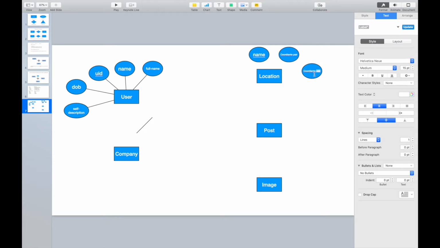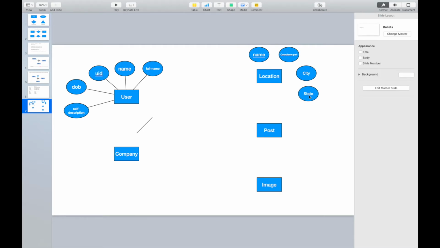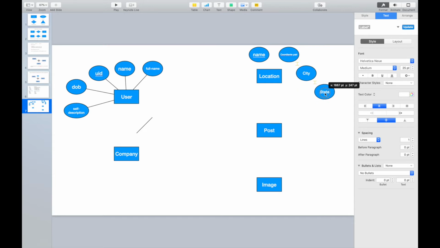What kinds of information can we have for the location? Maybe we can also provide some more concrete information, like a state, a city, right? We can do the city for the location, as well as a state. If it is in the United States, we can have the state, or province in some other countries, right?